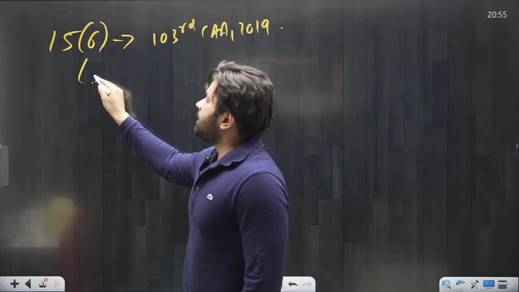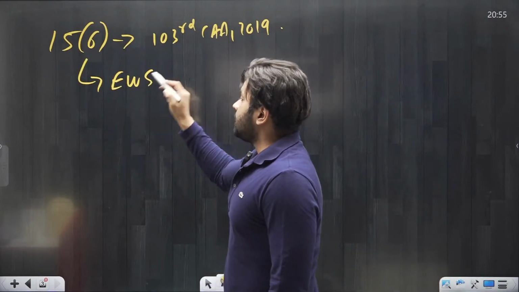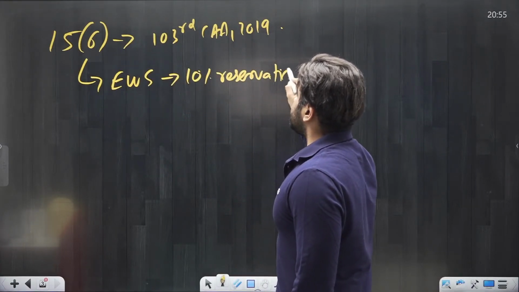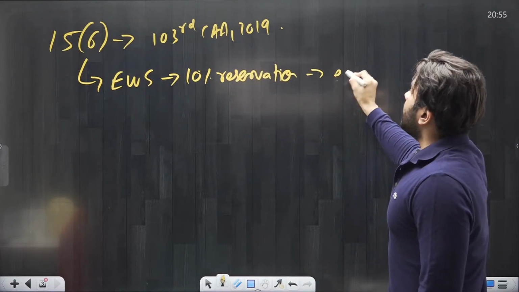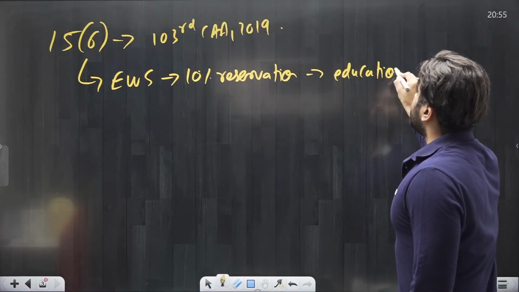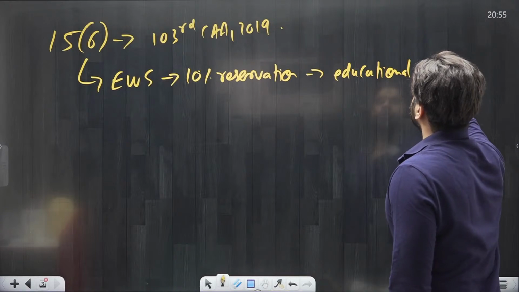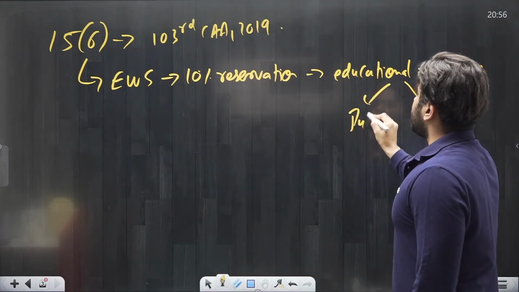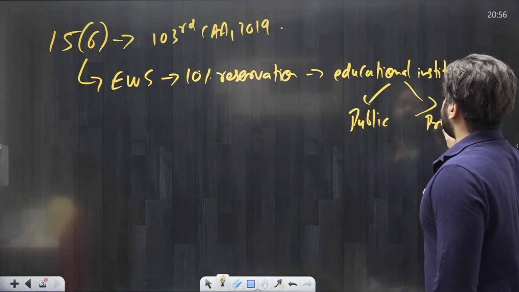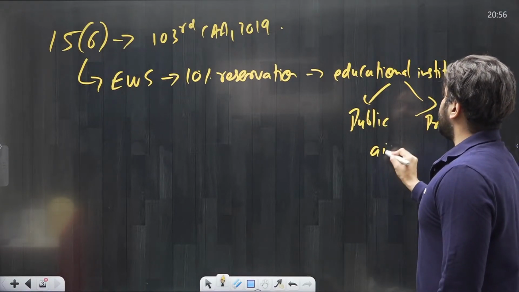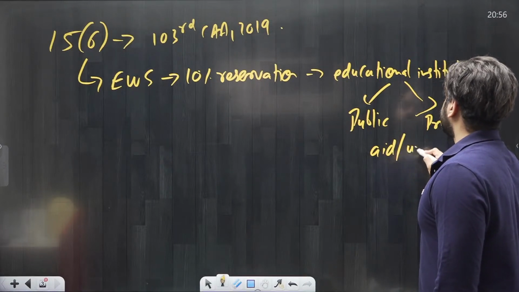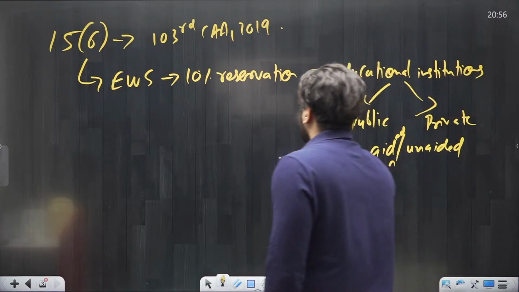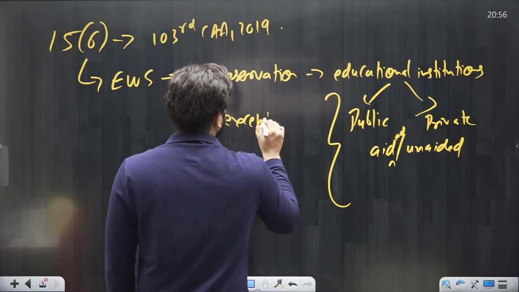Because of this amendment, the state can provide 10% reservation to the EWS category in educational institutions, under the same conditions, whether that educational institution is public or private, whether it is receiving aid from the government or not, except minority educational institutions.